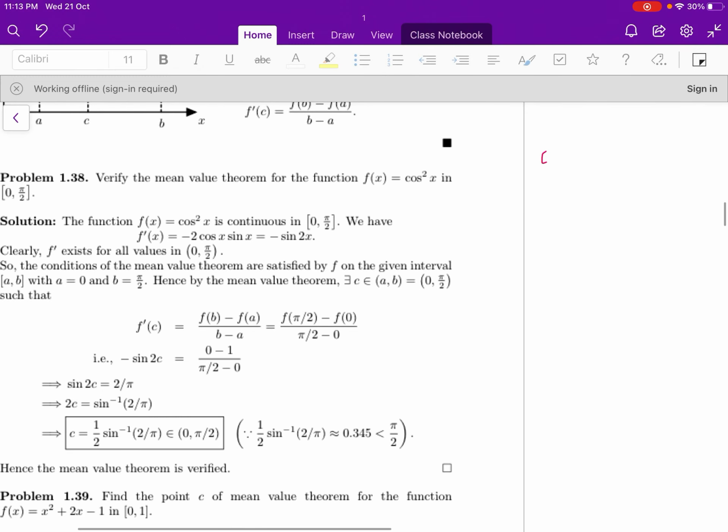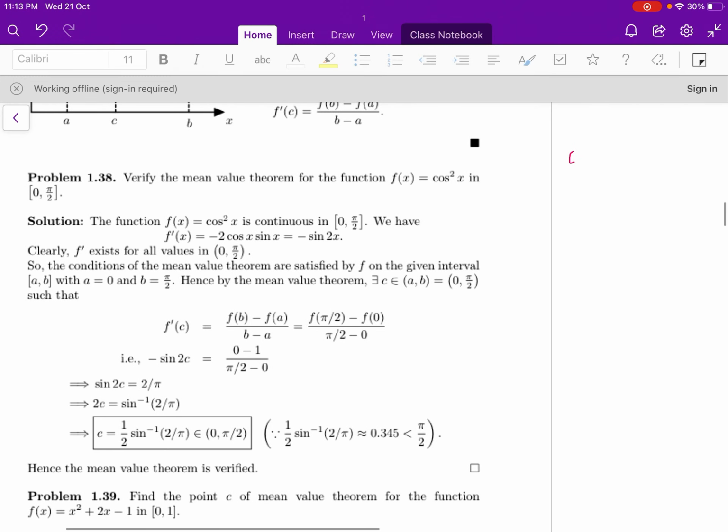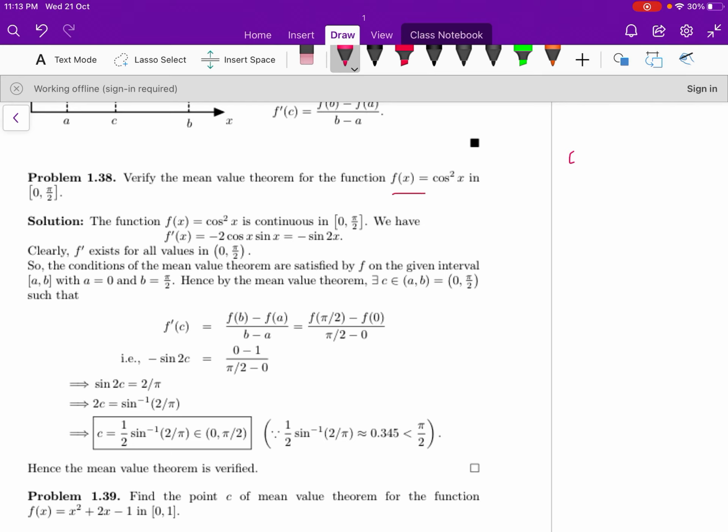Verify the mean value theorem for the function f of x equal to cos square x in the interval 0 to pi by 2. So you know the conditions of mean value theorem. The function must be continuous and must be differentiable.